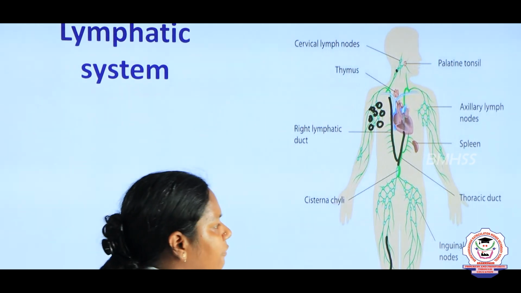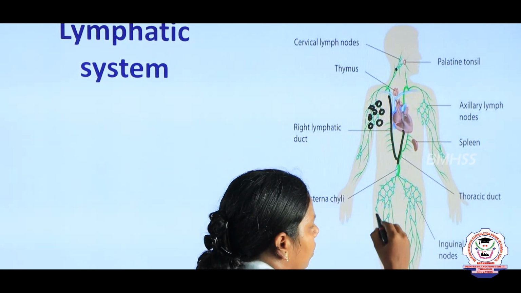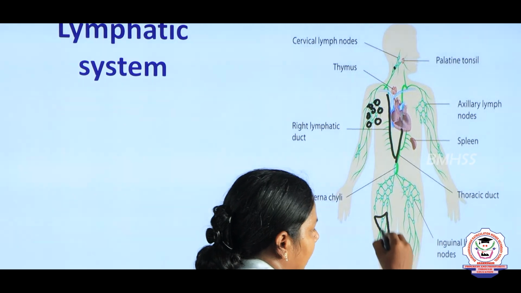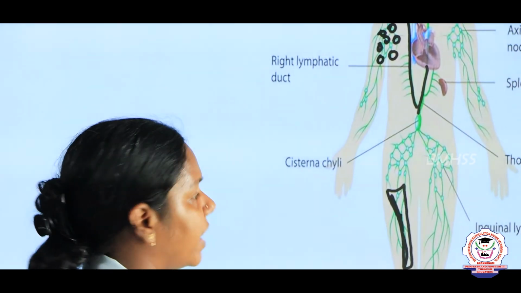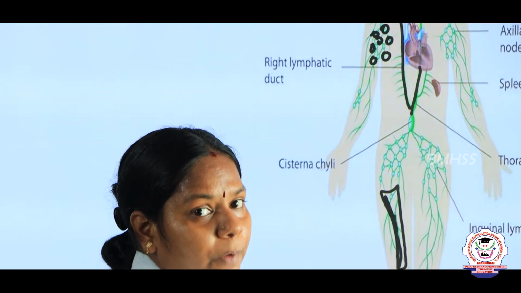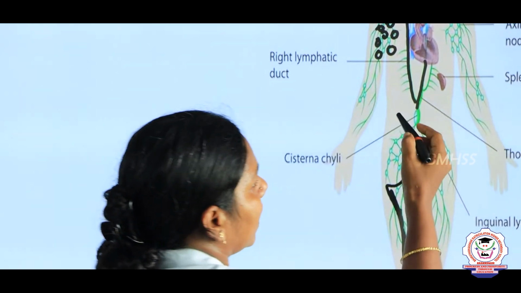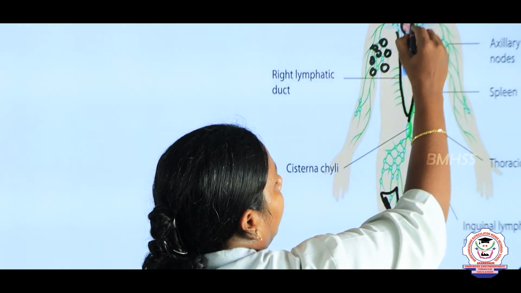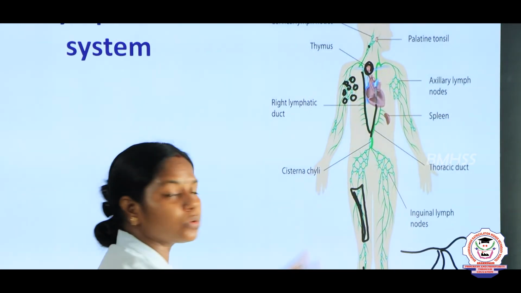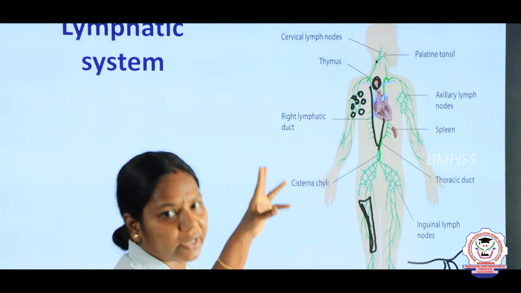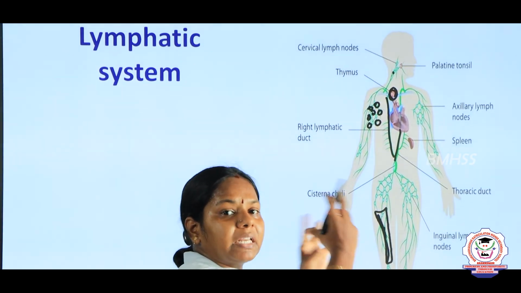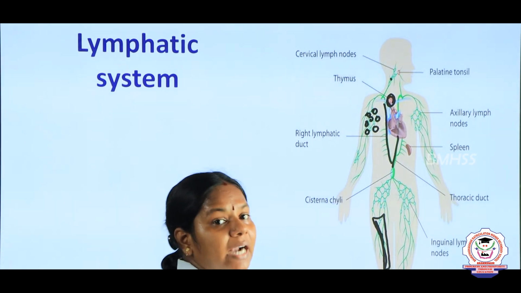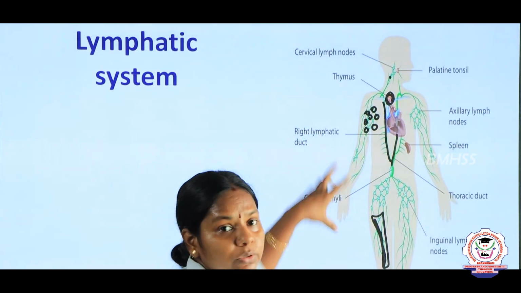Lymph organs. The first one is the bone marrow, which is present in the thighs and all. They possess the lymphocytes, so they are said to be the primary lymphoidal organs. And the second one is the thymus, which is located above the heart. So, these two are the lymphatic organs. From the lymphatic organs, what happens? The lymphatic capillaries circulate and are connected to the lymph nodes.